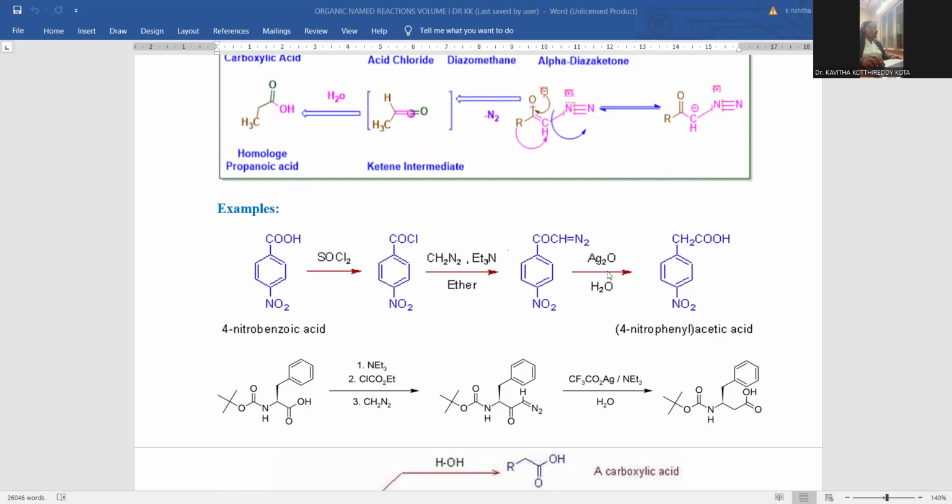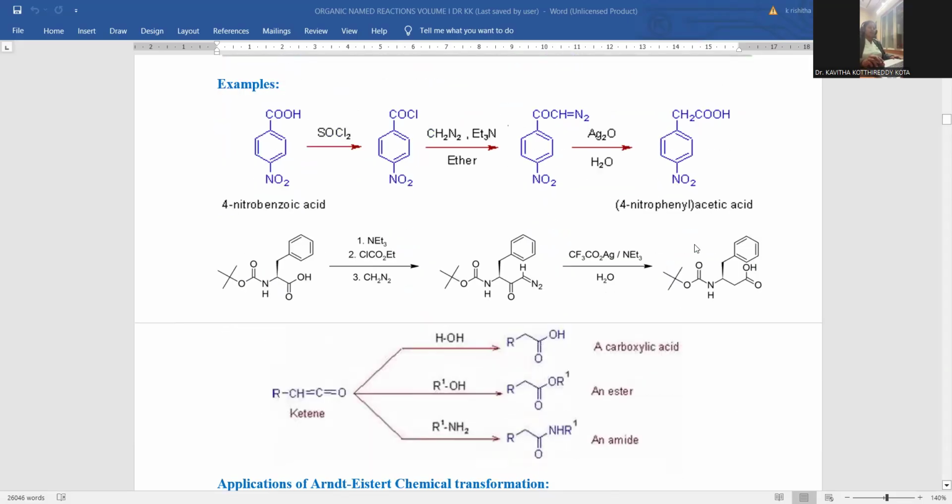Diazoketone is supposed to be treated with the mild oxidizing agent silver oxide. Hence, you can observe the ketene and subsequent hydrolysis gives CH2COOH. That is the homolog. If you observe, here is the directly linked carboxylic acid, and here is the aliphatic chain linked to the carboxylic acid. Hence, we can denote it as the homolog.